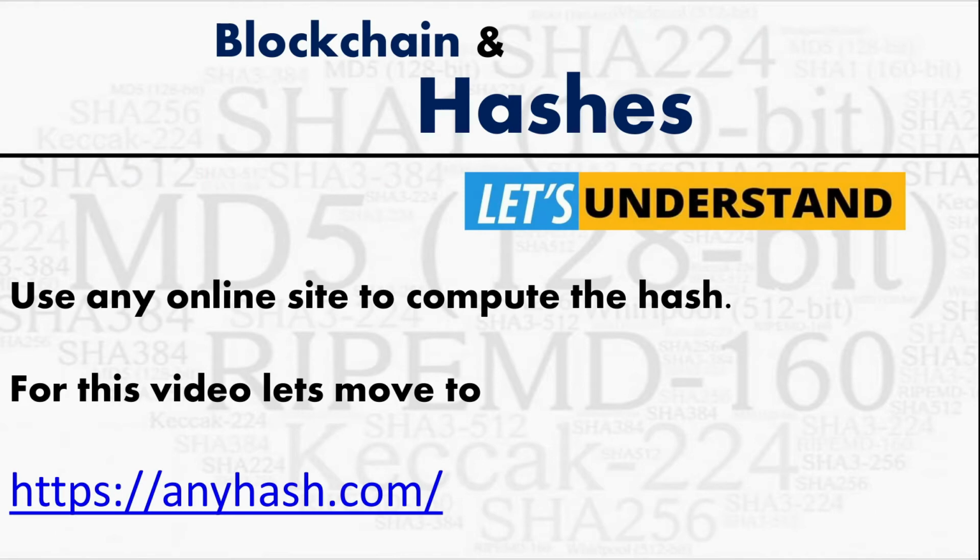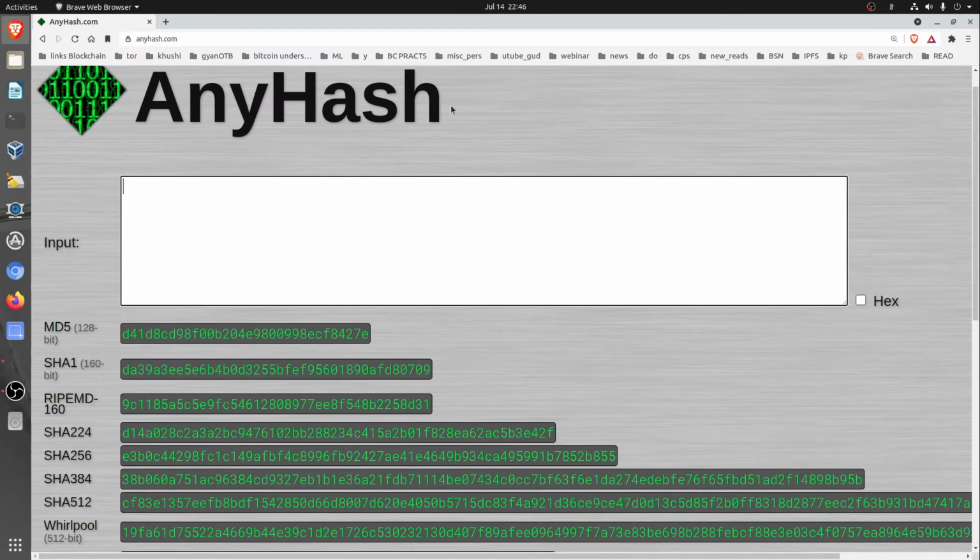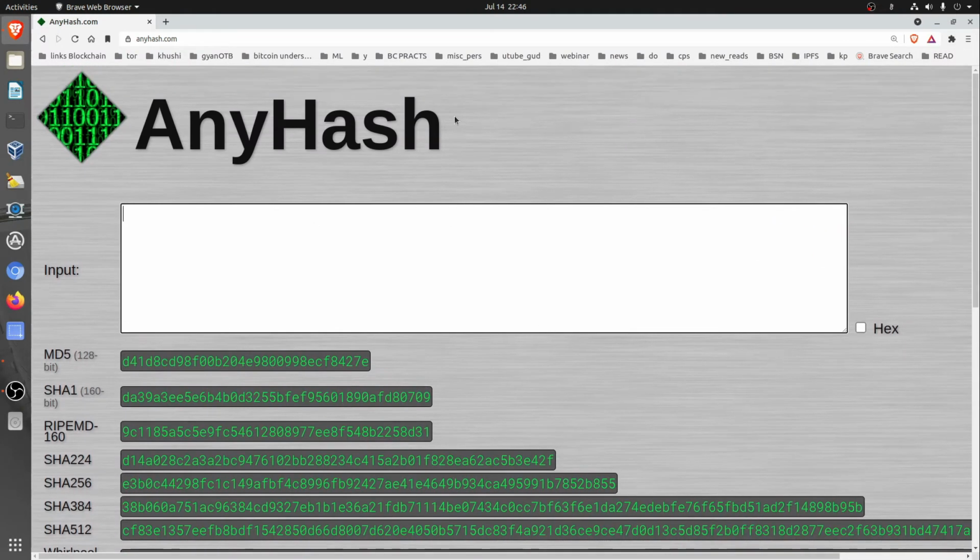So here we go on to this particular website, anyhash.com, and we'll just do the hashing of a few sample files and text, etc. Now we have come to this website, anyhash.com. For the demonstration purpose here, I have taken this website. Otherwise you are free to use any online hash generator.